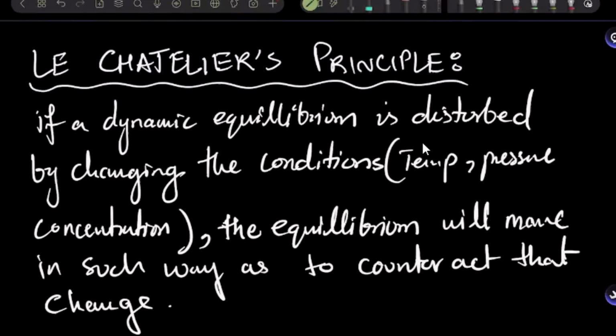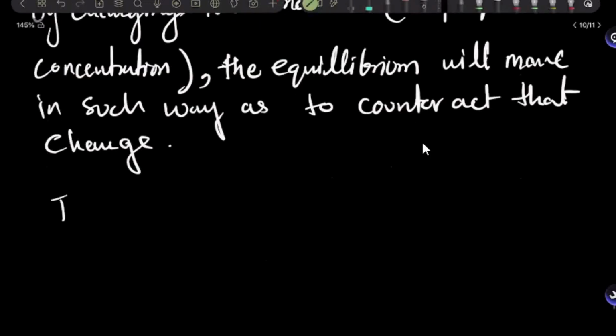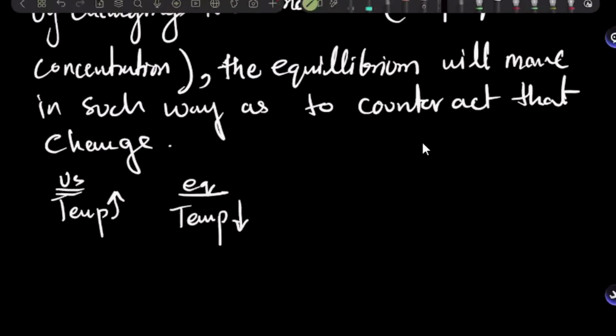So if I increase temperature, what will equilibrium do? It will counteract that, right? So it will do what? It will try to decrease temperature and take it back onto the equilibrium temperature. If I decrease the temperature from outside, what will the equilibrium do? It will increase the temperature again.